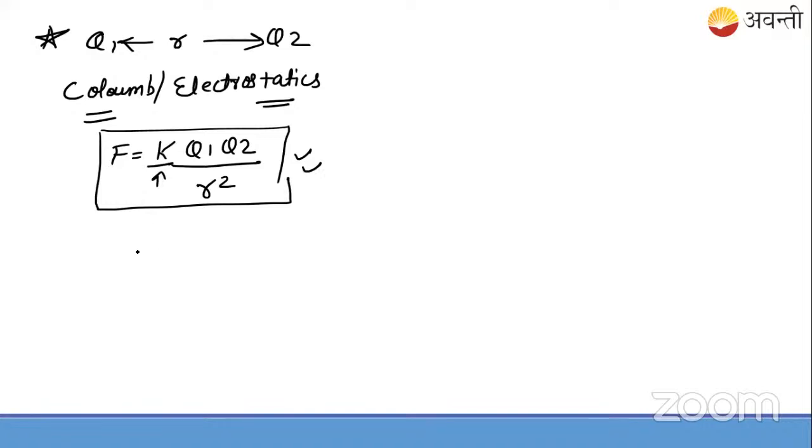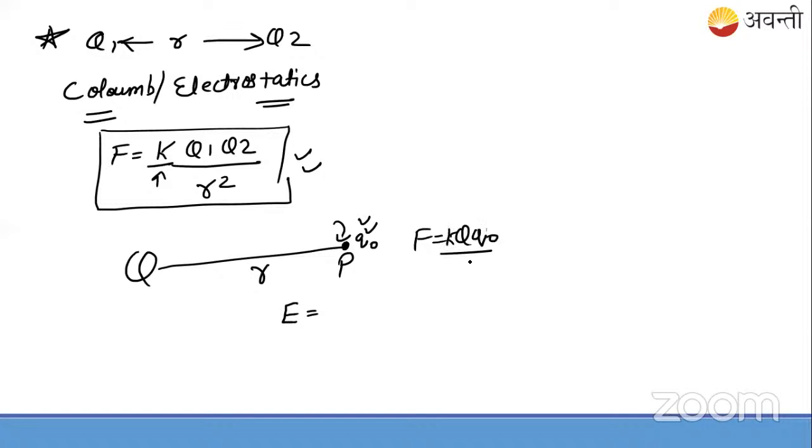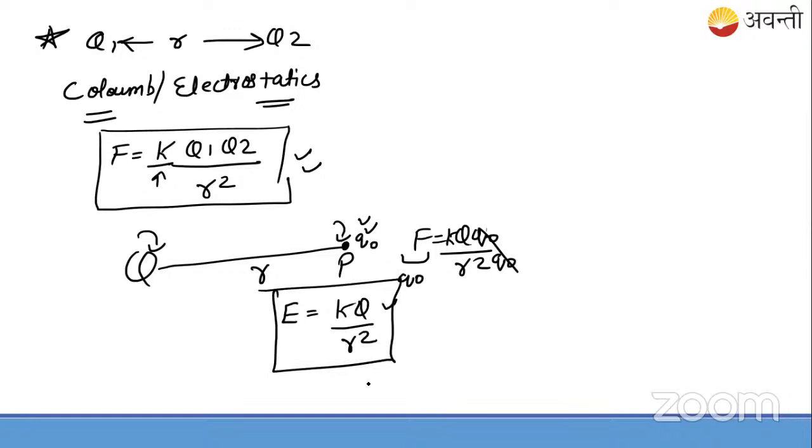Then we have seen that if suppose there is some charge Q, and at any r distance I just keep a point, I'm not keeping a test charge here. I just want to know the electric field intensity here. If you put a test charge Q naught, the force will be K Q Q naught by r square. To find the electric field intensity due to this capital Q charge, you divide this force by small q naught on both sides. This gives the electric field intensity, which comes out to be kq by r square. So this doesn't require any other charge in this equation.